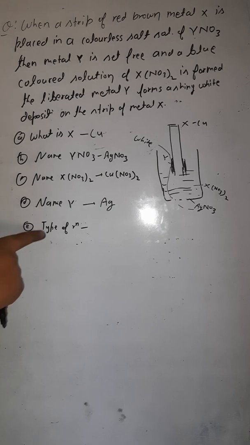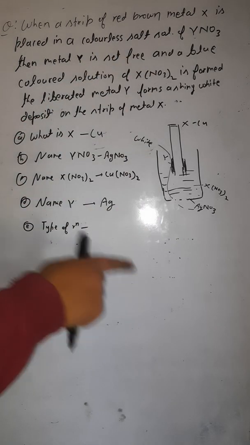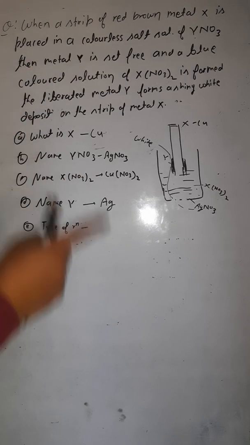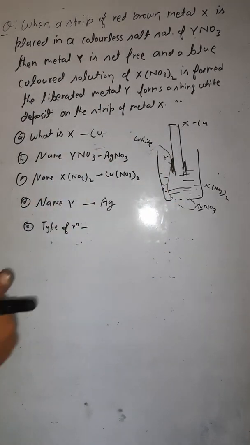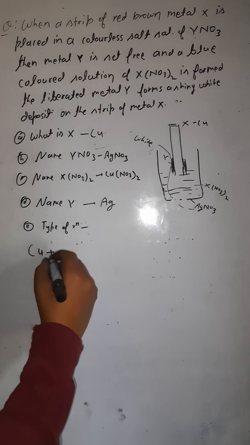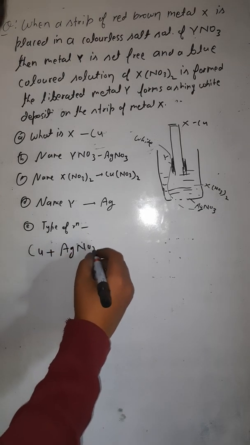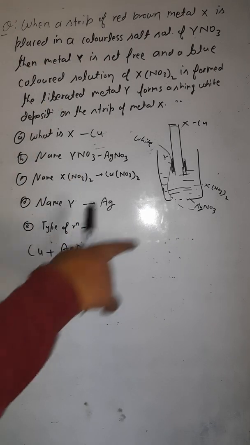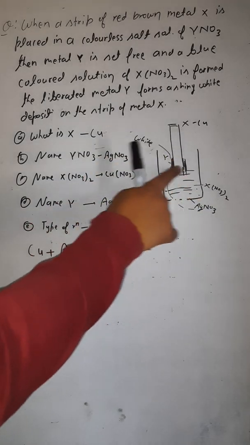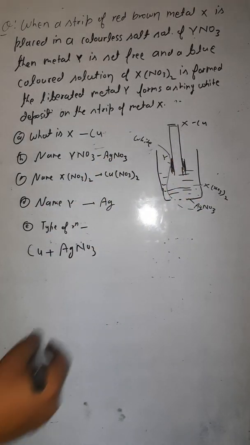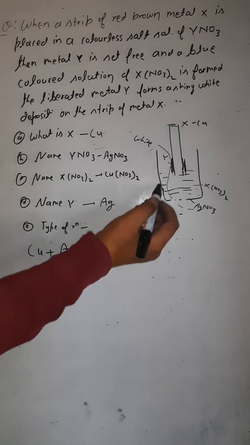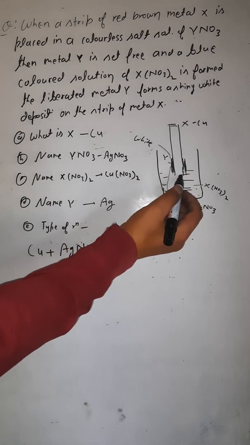Now again, the type of reaction. First we have to write the reaction, then we write the type of reaction. Which reaction is taking place? The reaction between copper and AgNO3. You have a copper strip and you are placing it in the solution of silver nitrate. What happens? This copper displaces this Ag, because this Ag is being deposited here.